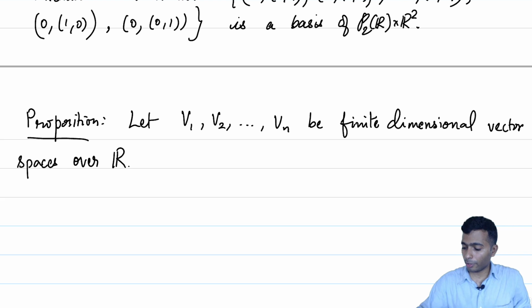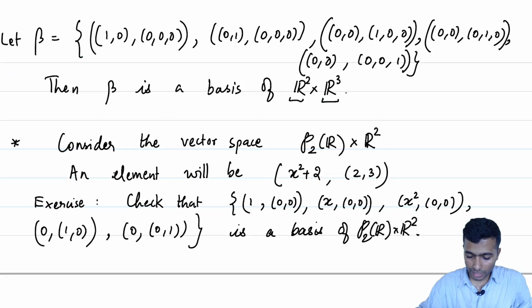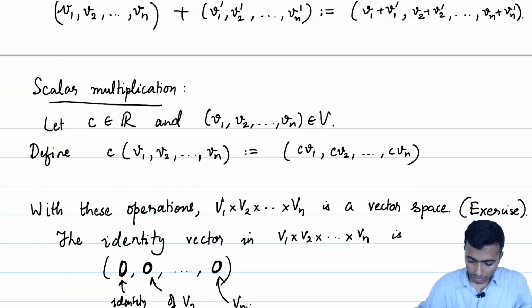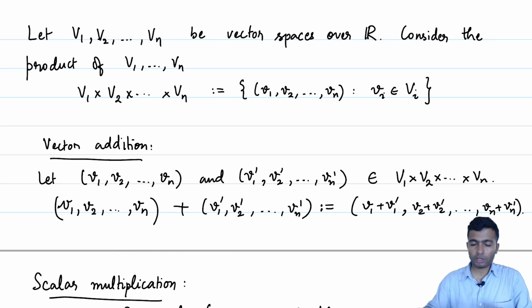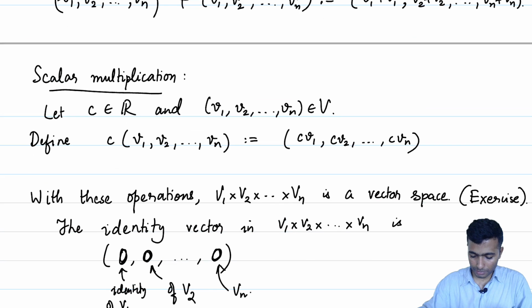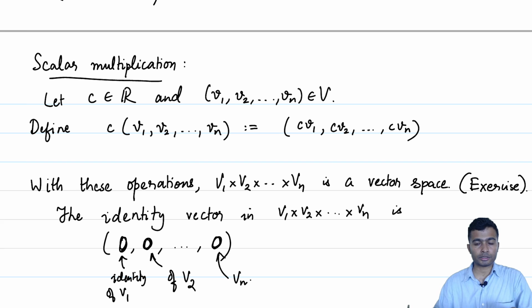I would like to draw your attention here to the fact that when we defined the product, we were not demanding anything about finite dimensionality. We could have started off with infinite dimensional vector spaces, talked about vector addition in this manner, scalar multiplication in this manner, and we would have still got a vector space V1 cross V2 up to Vn.